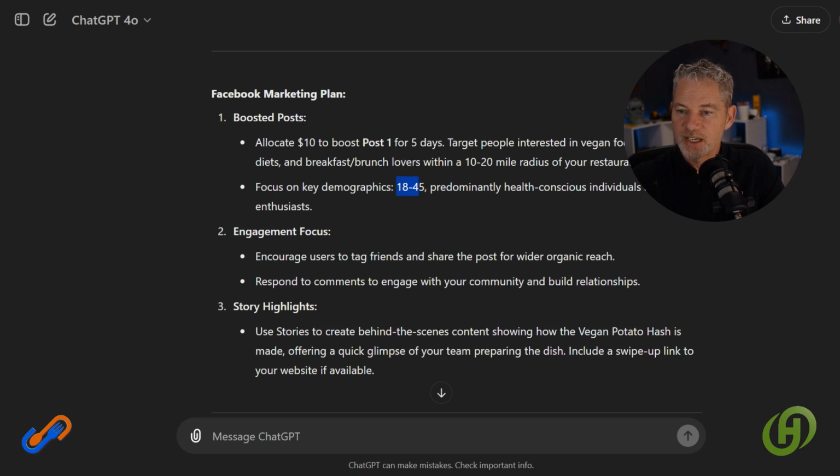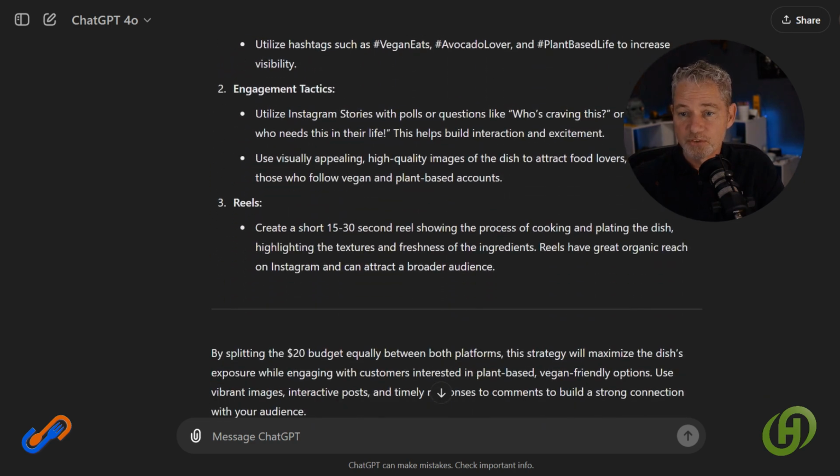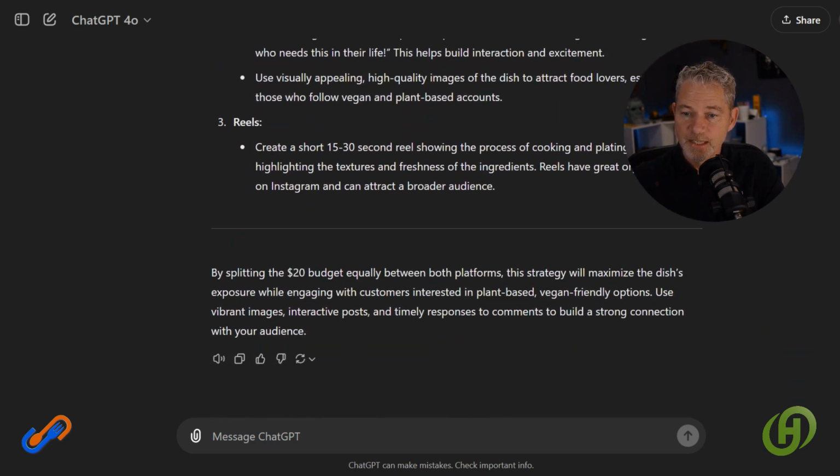Maybe I don't think 18 to 45 is the right range. Maybe I want to make it 30. It's up to me, or it's up to you more specifically. And it gives us a justification at the end. By splitting the $20 budget equally amongst both platforms, the strategy will maximize the dish's exposure, etc., etc.